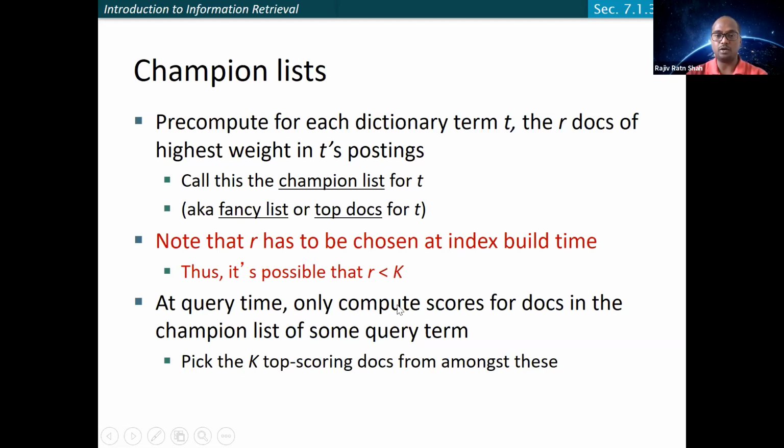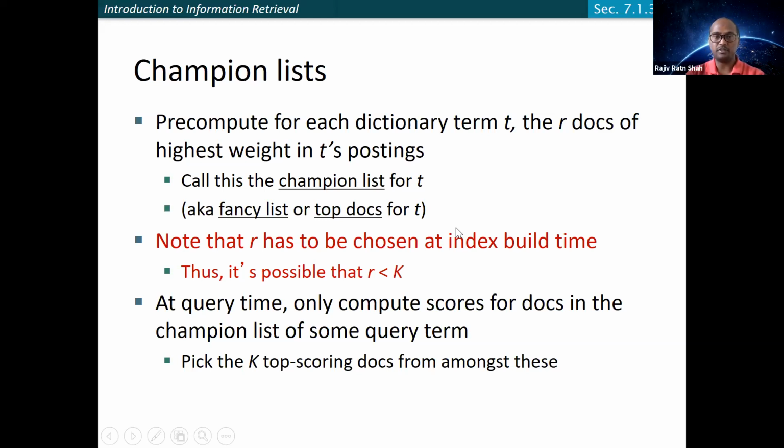At query time, we only compute scores for the documents in the champion list for a query term, and pick the K top scoring documents among all those. Even if the posting list for T is very long, you are only going to consider the top R documents from that list, and that will help you immensely in reducing the computation required for computing the cosine similarity for a given query and document.